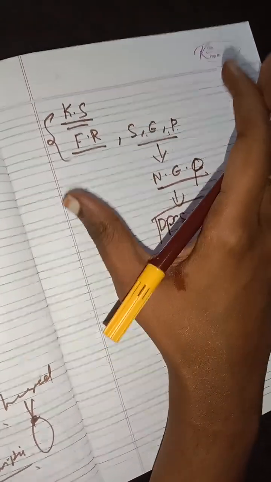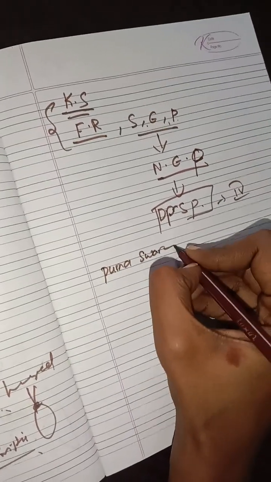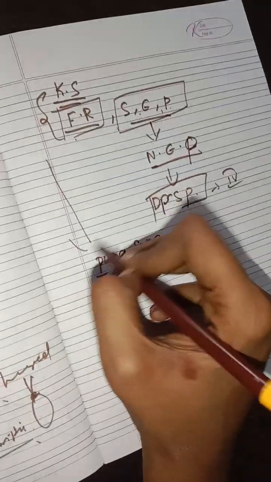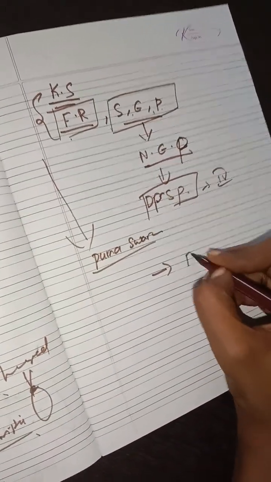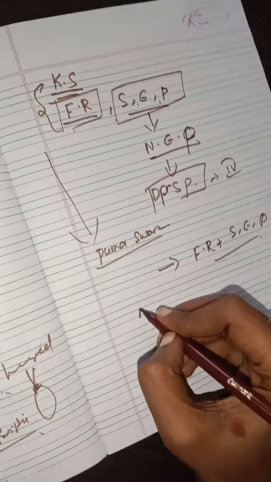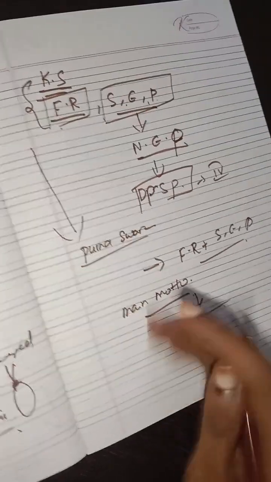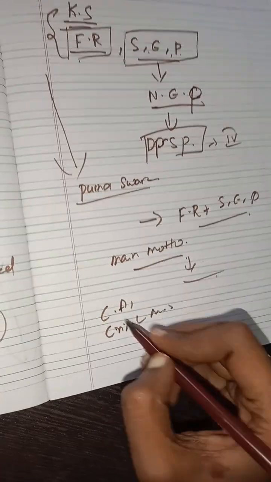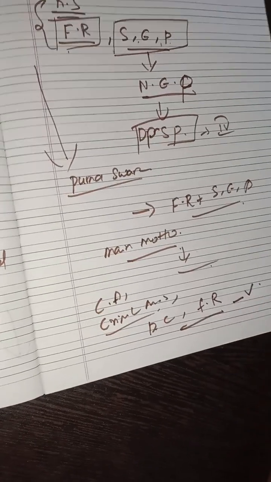So this Karachi resolution and Nehru report, which demanded Purna Swaraj, and these fundamental rights and these social, economic and political powers became the main motto to make the Constitution. Remember how the Constituent Assembly was formed, the drafting committee, the drafting of the Constitution, and the fundamental rights will be explained in the next video.